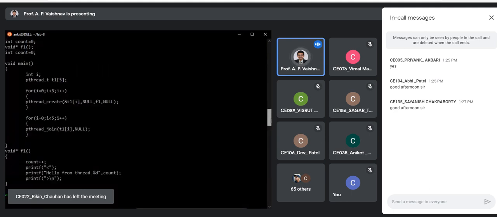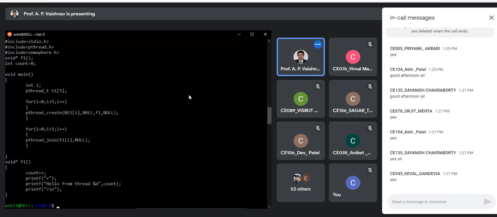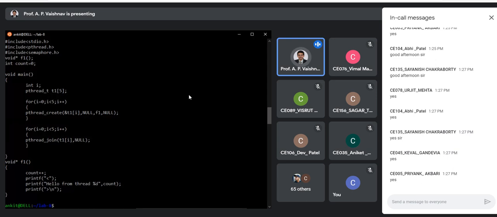Okay, can you all see the screen and the code? Okay, so we have already seen and written programs using threads. So let us first refresh that before we go into this code.